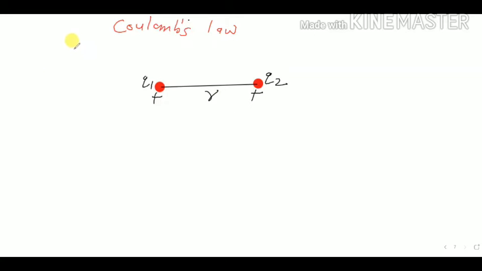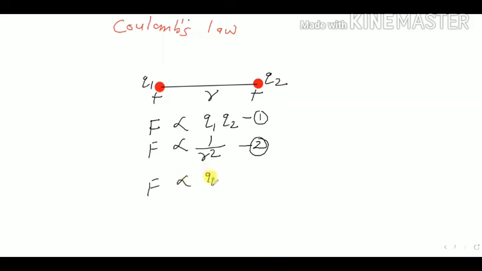So according to Coulomb's law, what is the force between two charges? This can be written like this: F is proportional to product of charges q1 q2, and F is inversely proportional to square of distance, okay. Suppose this is equation 1, this is equation 2, so combine both the equations, so we will get q1 q2 by r square. Now remove the proportionality sign, one constant will come.